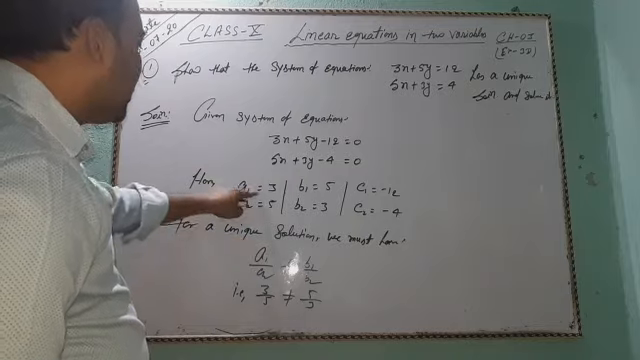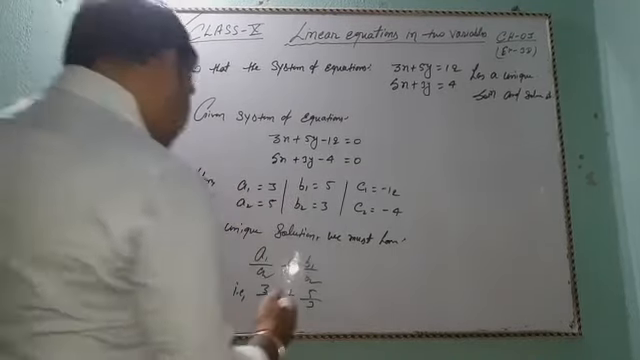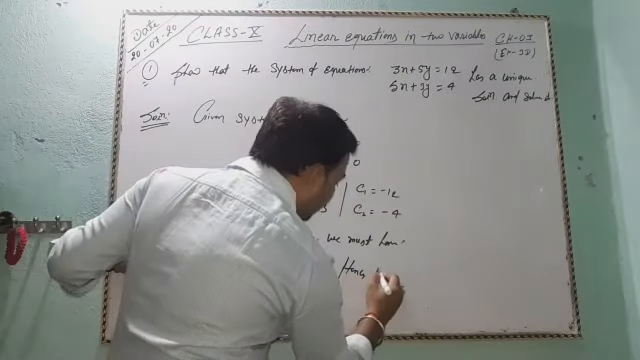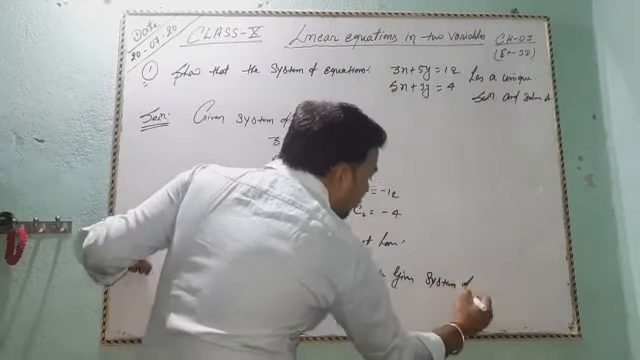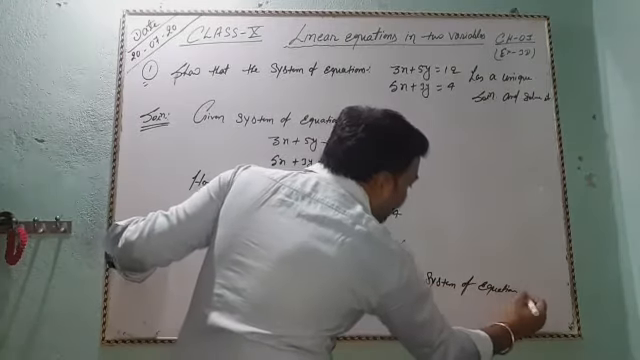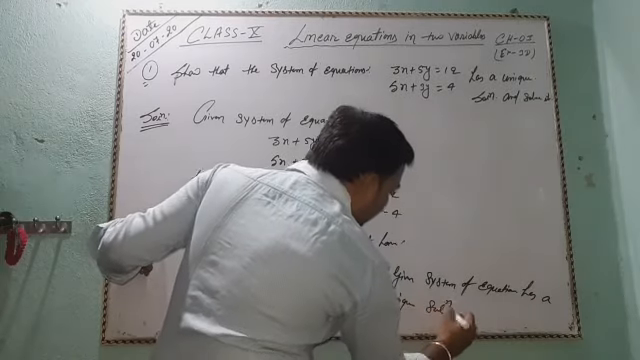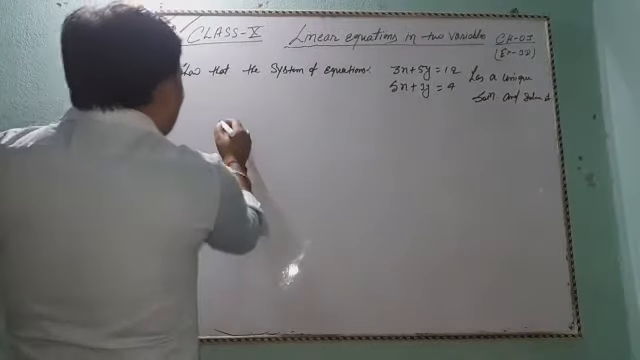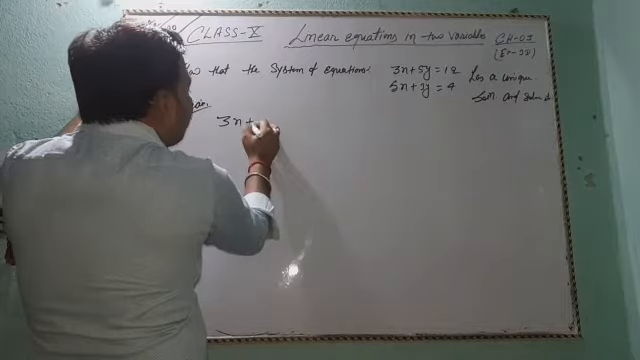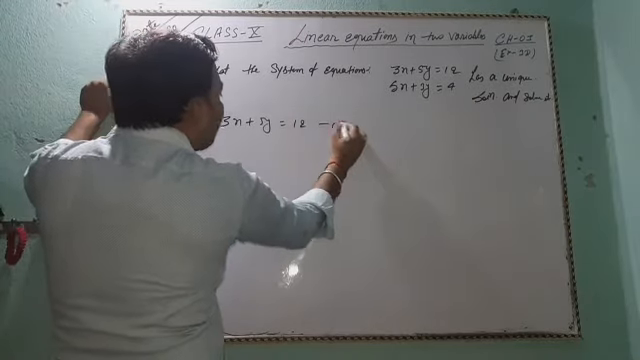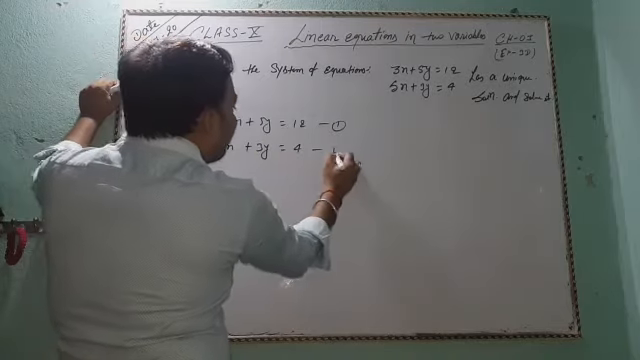Okay, for a unique solution, a1 by a2 does not equal b1 by b2. Here a1 by a2 is 3 by 5, and b1 by b2 equals 5 by 3, so the given system of equations has a unique solution. Okay, so again, 3x plus 5y equal to 12, this is equation 1, and 5x plus 3y equal to 4, this is equation 2.